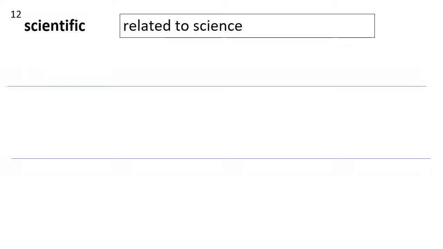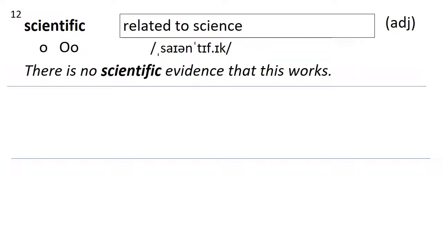Number 12 is scientific. Scientific simply means related to science. It's an adjective. How many syllables? Scientific. 3, and the stress is on the second syllable, scientific. There is no scientific evidence that this works.